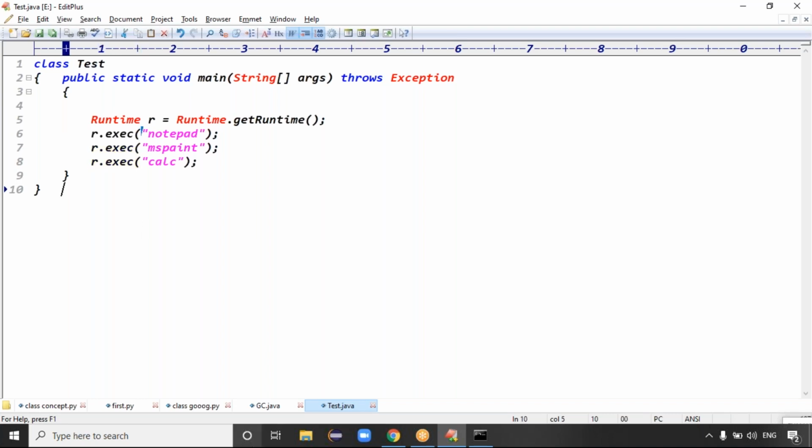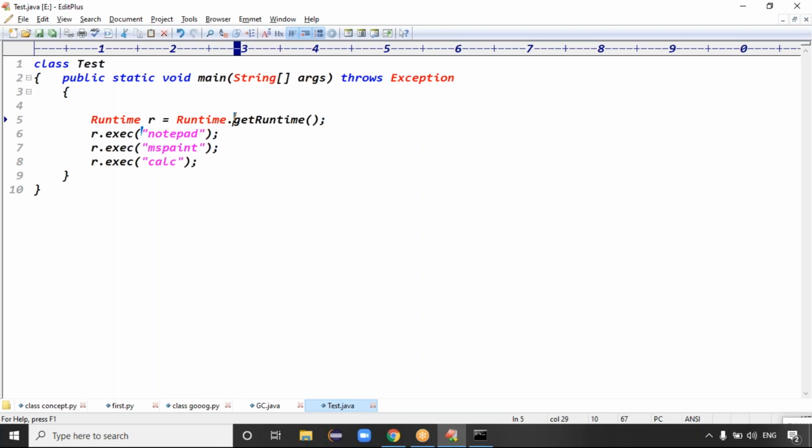Ratan sir, if I want to open a particular file in Notepad, located in a particular path in my hard drive, can we pass the file's system path? No, no, we can't give like that. These are the default system resources: Notepad, MS Paint, calculator. In that case, the operating system will locate those libraries, because the Runtime class is able to interact with the operating system, right?